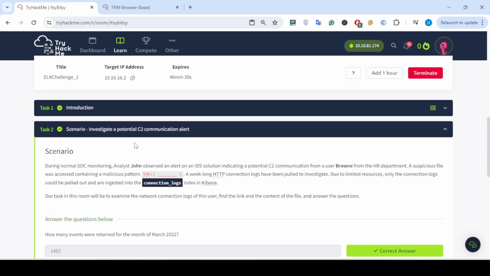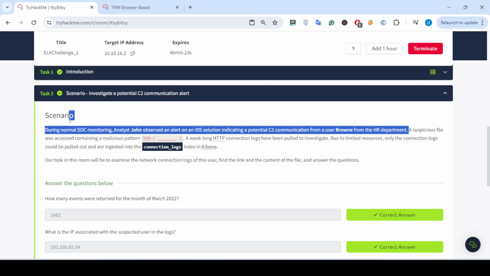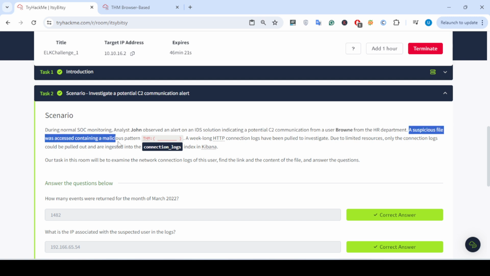Okay, the scenario present in the second task is that during normal SOC monitoring, analyst John observed an alert on the IDS solution. IDS here means the Elastic solution, and there is a C2 communication from a user, Brownie, from the HR department. A suspicious file was accessed containing a malicious pattern, that is this one. So we need to perform analysis of these logs, which are connection logs.